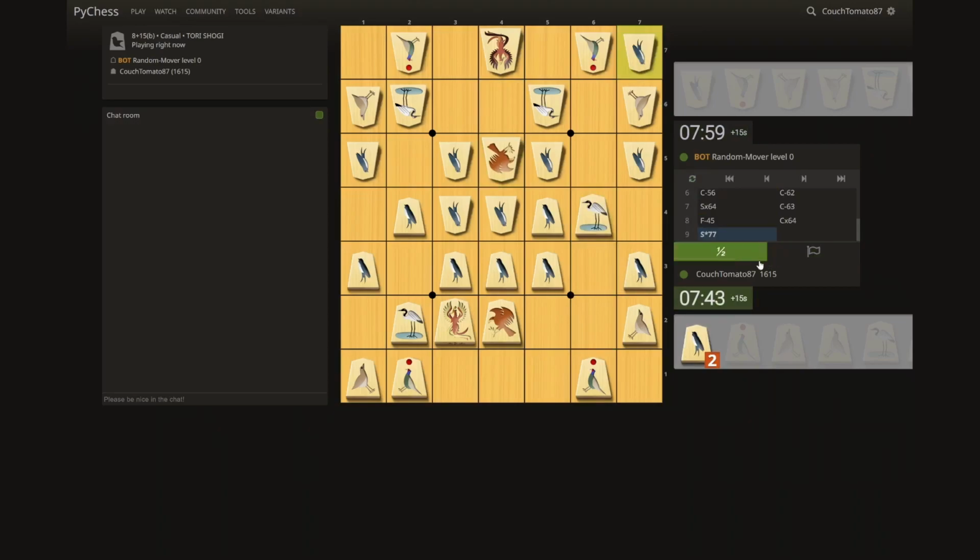Let me just quit this game. And so actually, since I'm in the game, I'm going to go over the basic game screen. On the top left, it tells you the variant, the time control, whether it's casual or rated. Many people might not notice, but if you actually click the variant over here, it'll bring you to